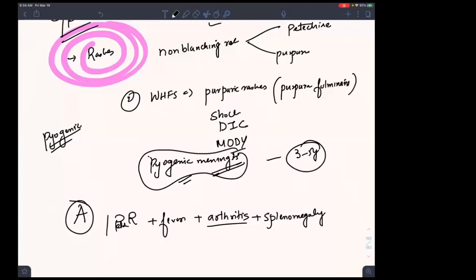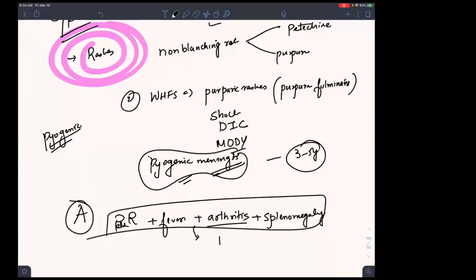Once you see this, what is this? It's not pyogenic, it's actually chronic meningococcemia. It is chronic meningococcemia.